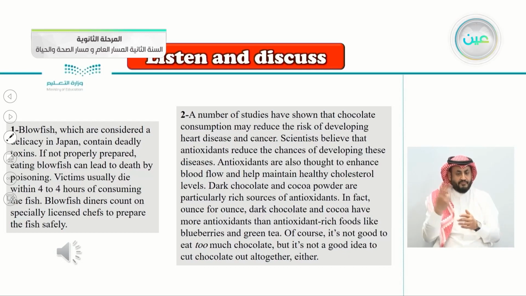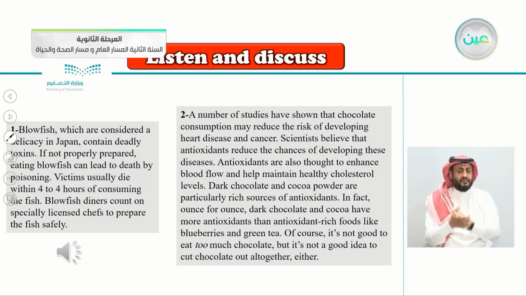Number 2 is talking about the chocolate. A number of studies have shown that chocolate consumption may reduce the risk of developing heart diseases and cancer. So just from the first 3 sentences, you can guess the true or false here, that chocolate consumption may reduce the risk of developing heart disease and cancer. Scientists believe that antioxidants reduce the chances of developing these diseases. Antioxidants are also thought to enhance blood flow and help maintain healthy cholesterol levels.